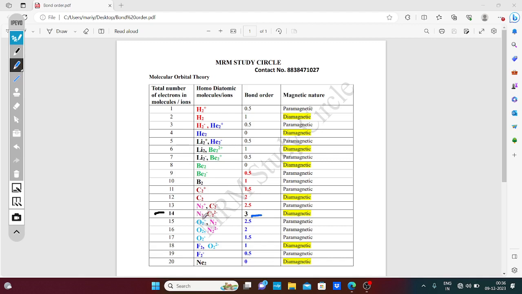And the bond order decreases after the 14th electron. See, 15th electron 2.5, 2, 1.5, 1, 0. The bond order increases from the 9th electron to the 14th electron and then decreases.